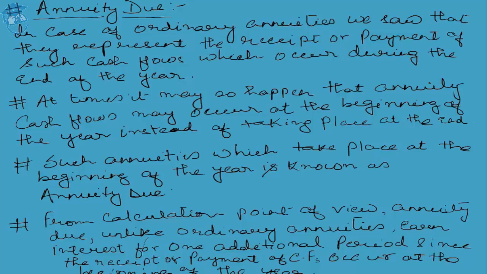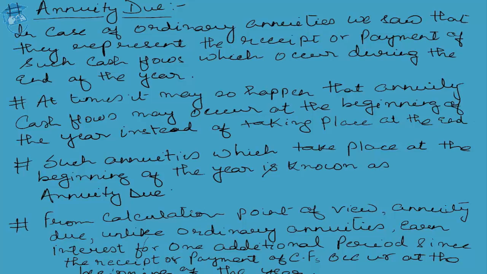I hope this concept is very clear, students. It is not at all difficult to understand. It is a very simple concept. In the case of an annuity, 1 year was lessened because the investment was made at the end of the year, while in the case of annuity due, that 1 year is not lessened. Why? Because the annuity dues are being invested not at the end of the year but at the beginning of the year, which means that that particular year should also earn a return upon the annuity invested for that full stretch of the year. So on and so forth. And this process continues until the annuity due is committed for the stipulated number of n years.